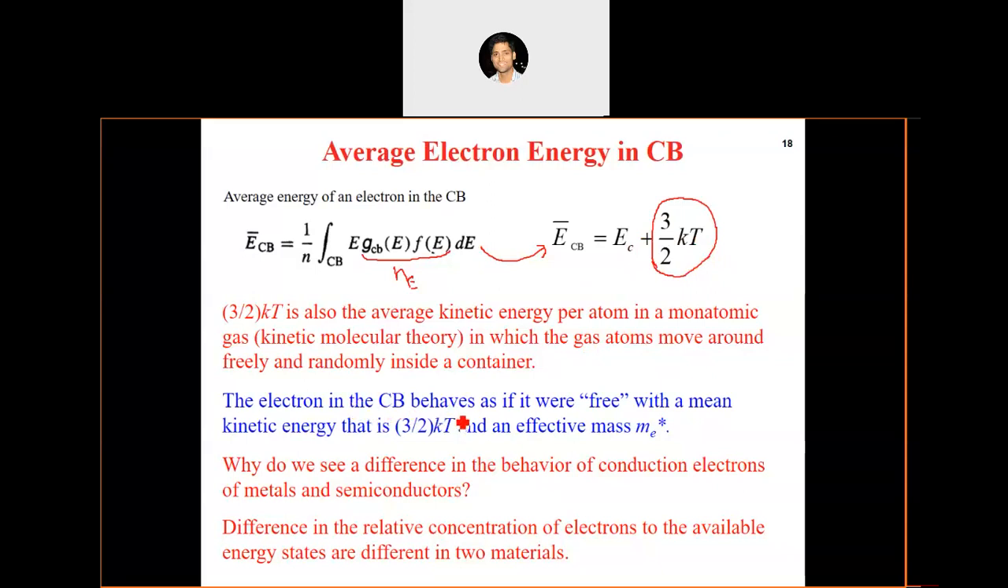The electrons in the conduction band behave as if they were free, with a mean kinetic energy of 3/2 kT and an effective mass m_e star. Yeah, we still need to take into account the effective mass of the electron.